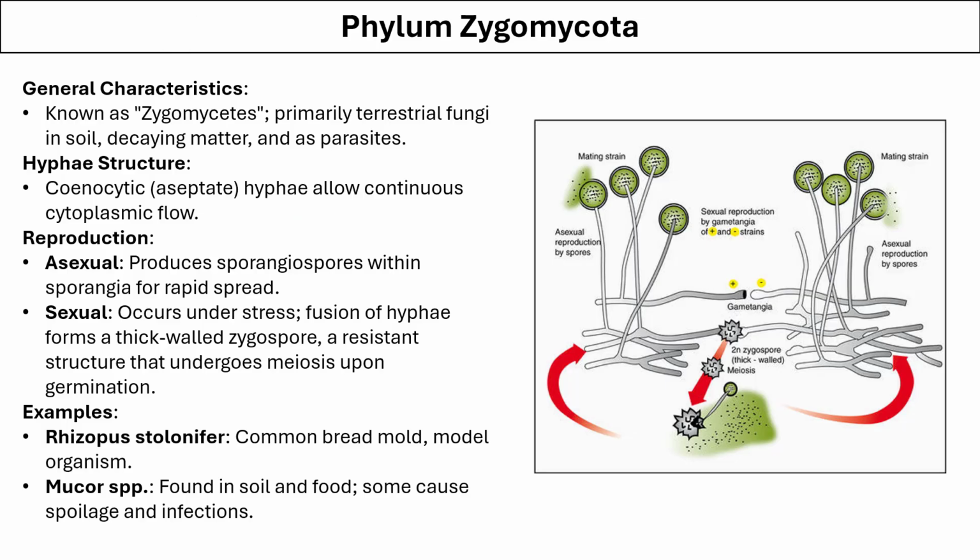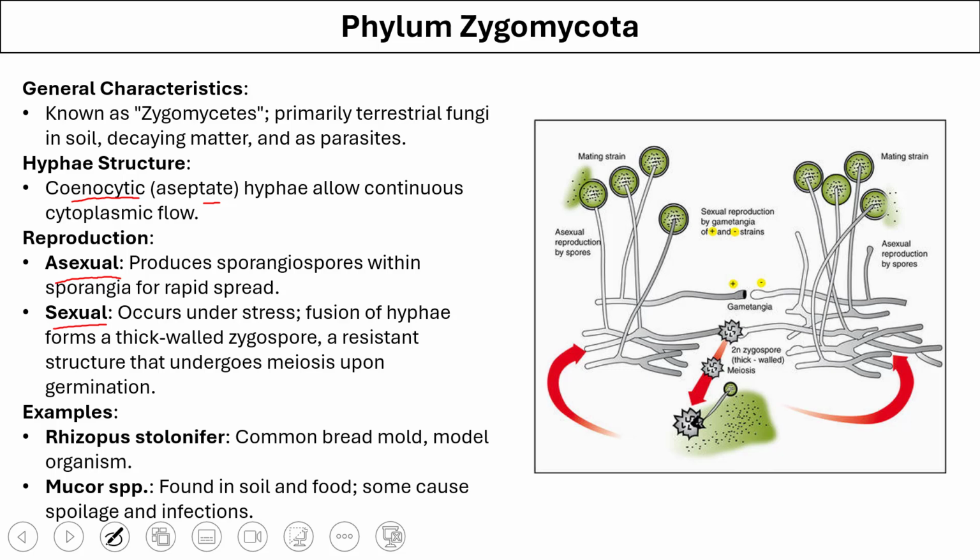Zygomycetes are primarily terrestrial fungi present in soil and decaying matter, and they are sometimes parasitic. Their hyphae are cenocytic, that means they do not have septa separating these hyphae, which allows for continuous flow of cytoplasmic material. Zygomycota can reproduce through asexual reproduction or sexual reproduction.